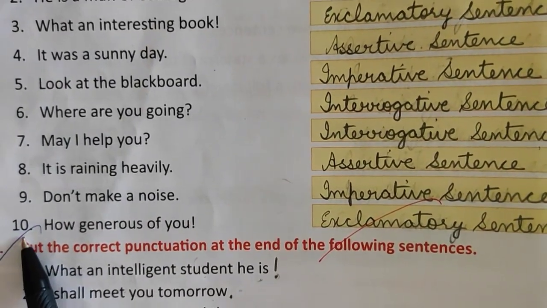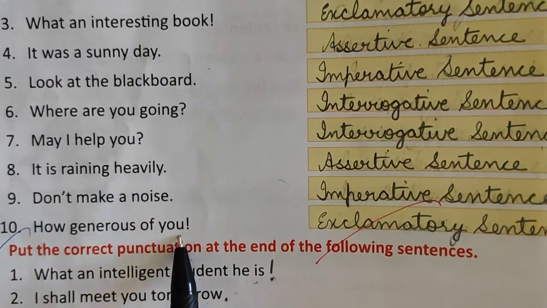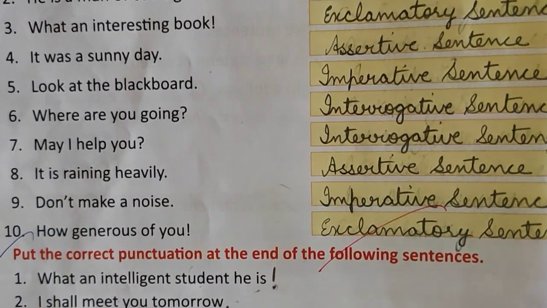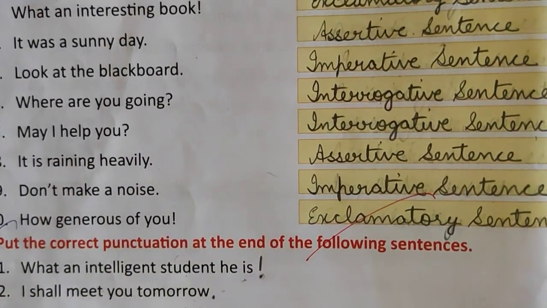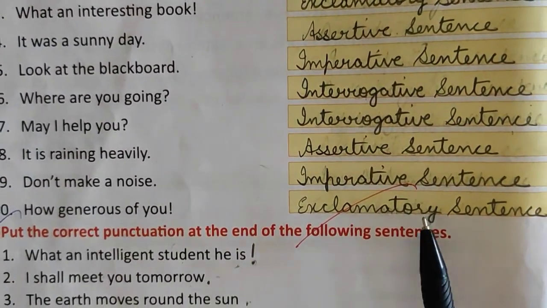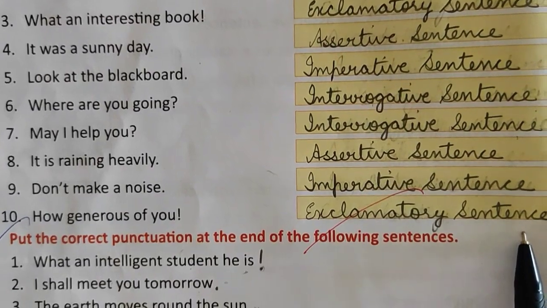The last one is number 10. How generous of you. Means if you help somebody and that person says, how generous of you. You are so kind. You are so generous. This is an exclamatory sentence.